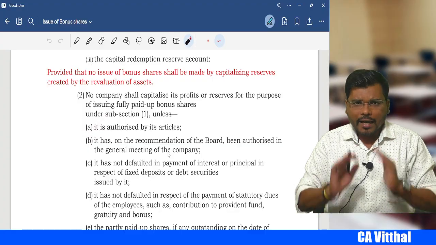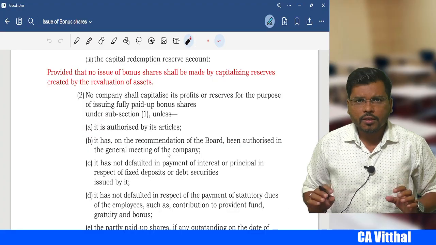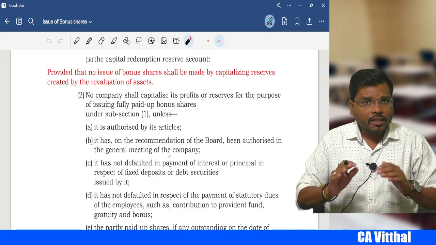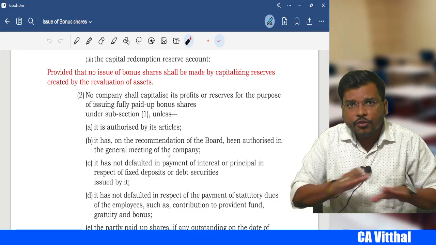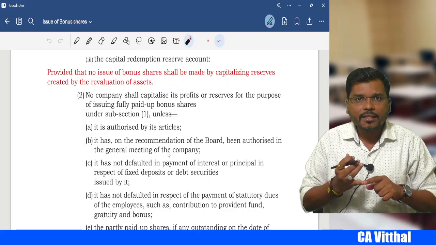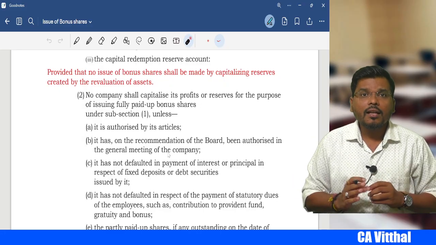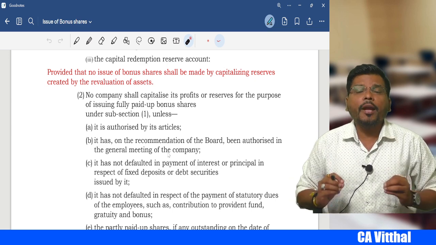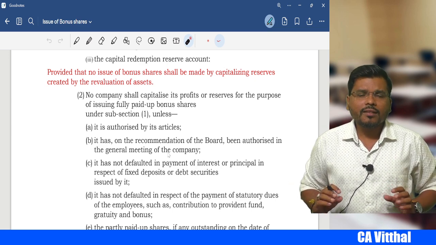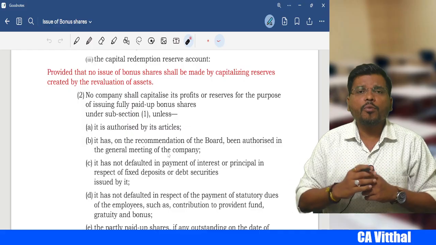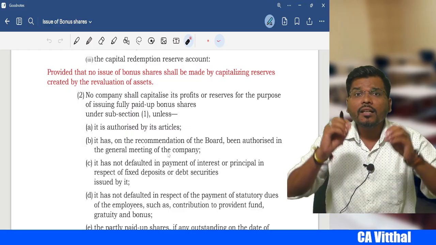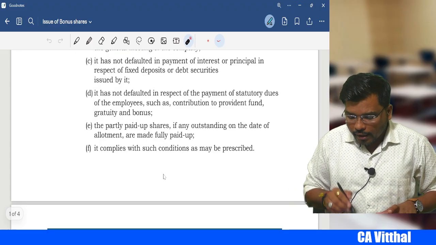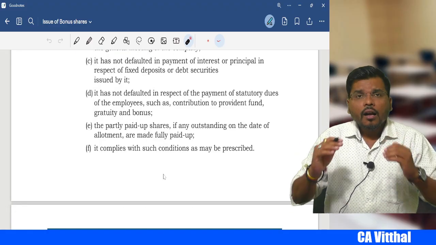That means the articles must authorize the issue of bonus shares, then the board must recommend it. The company should not have made any default in payment of principal and interest of fixed deposits, and the company should not have made default in any payment of statutory dues, that is gratuity or employee provident fund. Company should not have made any default for that, right? Or any other condition, right?